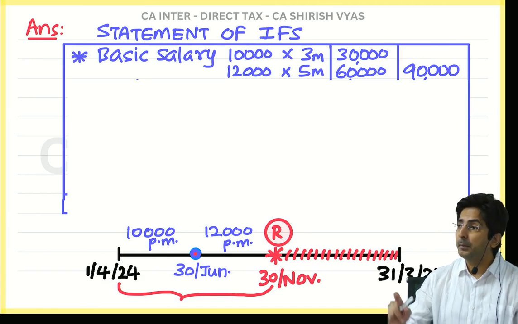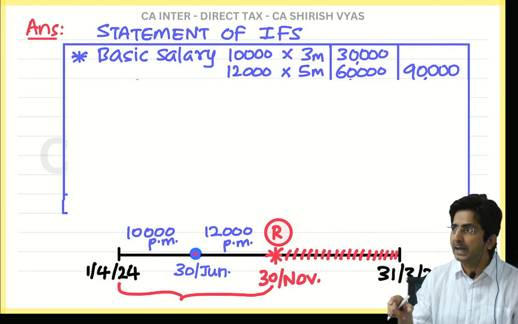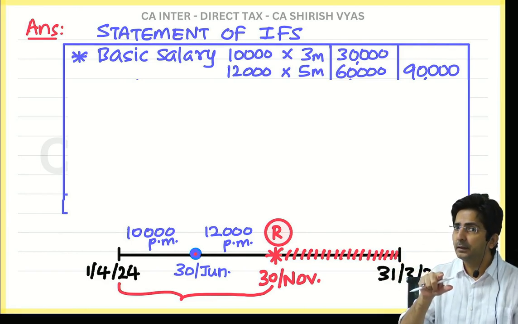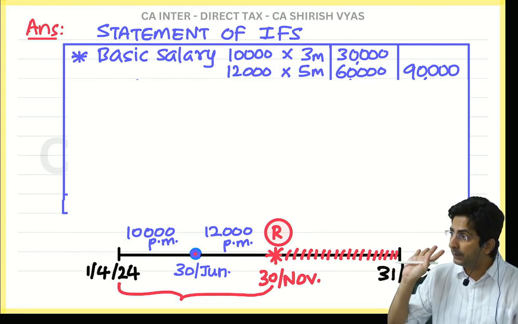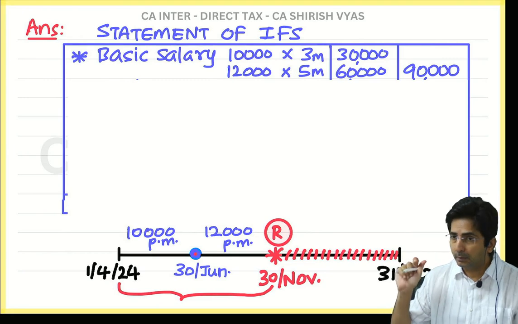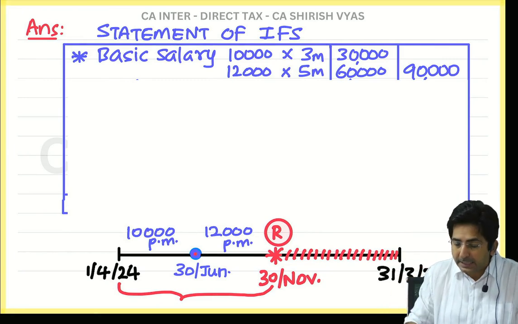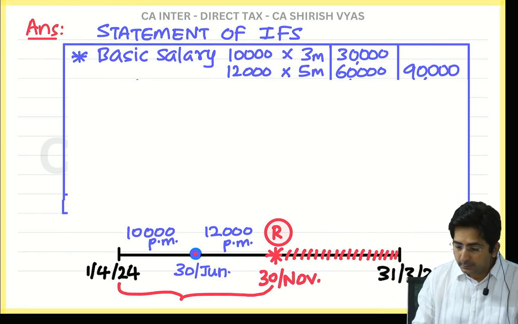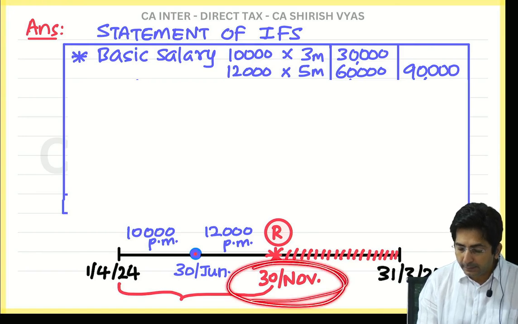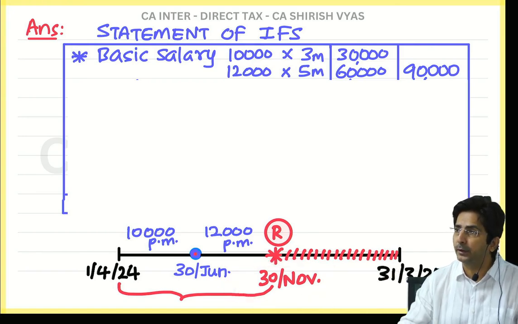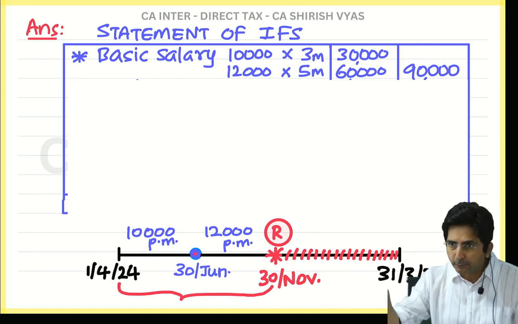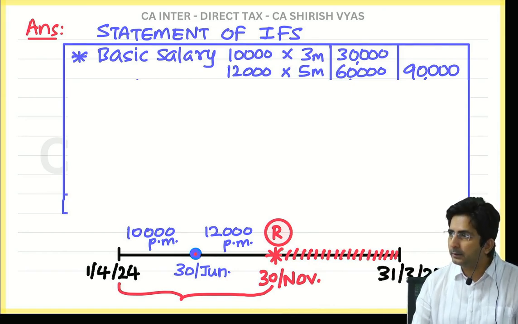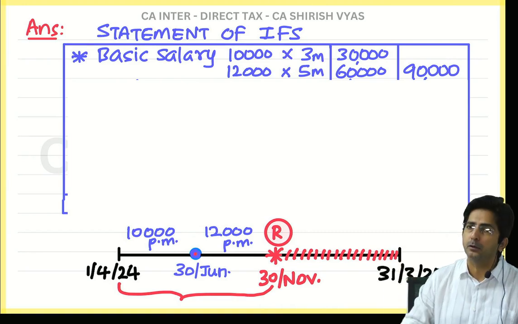So if you remember in that gratuity, when you take average of 10 months, what did I say? Average of preceding 10 months. Month of retirement you have to ignore. But that is just for average. But for his salary, he will get salary for November also. See, he worked till 30th November. So imagine you are the employee, and if you work till 30th November, will you not take the salary of November? You will take. Salary you will get for November also.